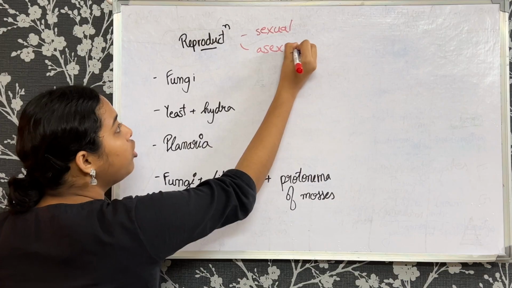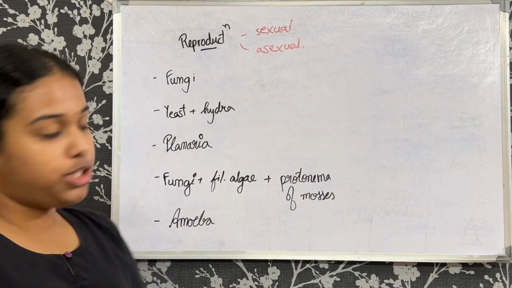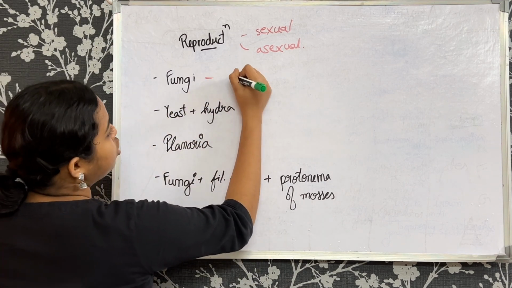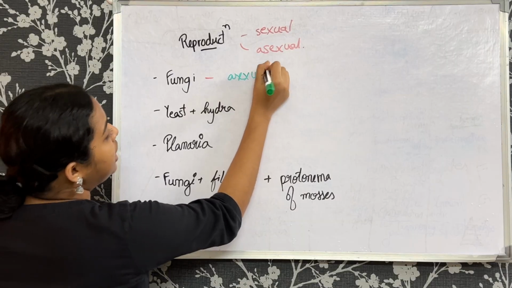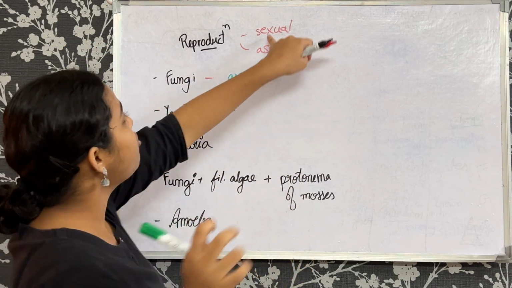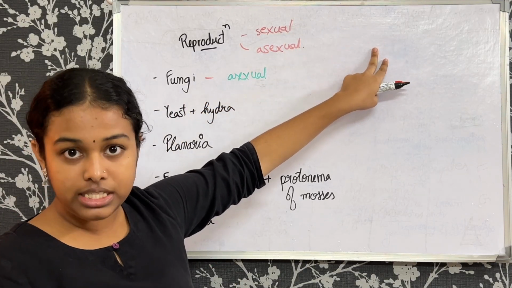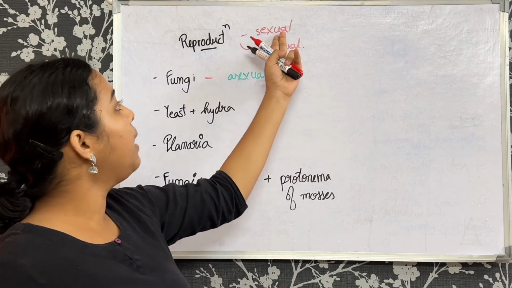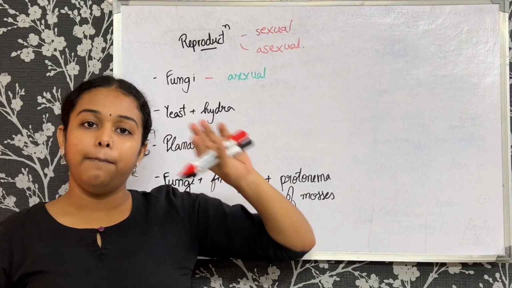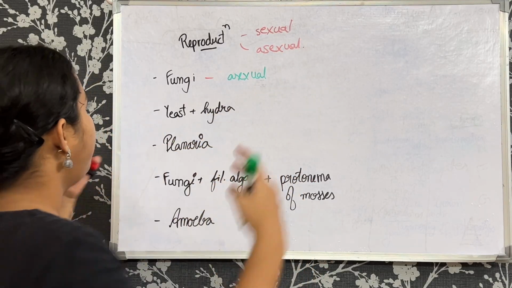reproduction. Now before that, let's just get into some of these examples that have been mentioned in the textbook. That is for fungi. So how do they reproduce? Multiple asexual spores. The examples mentioned here are for asexual methods itself. We are familiar with the sexual reproduction methods, right? The ones for we humans and flowering plants, they all come under sexual reproduction, where there are two parents, as in a male and a female. Here it is not necessarily that way, and it can be from a single parent also.